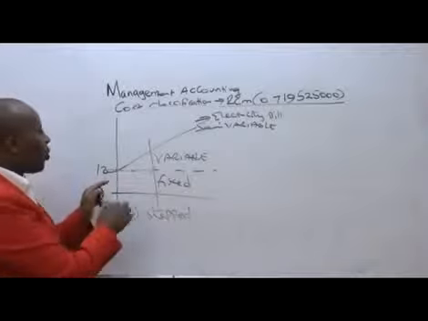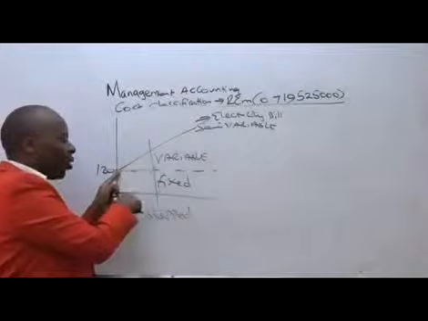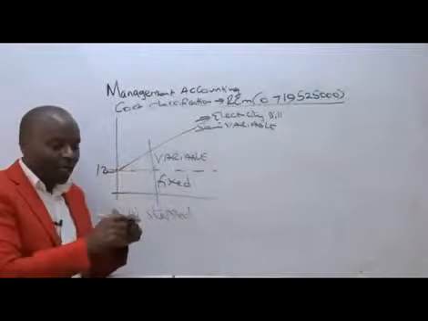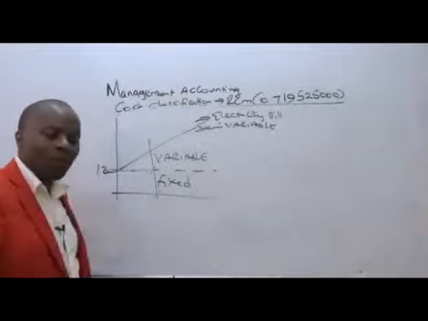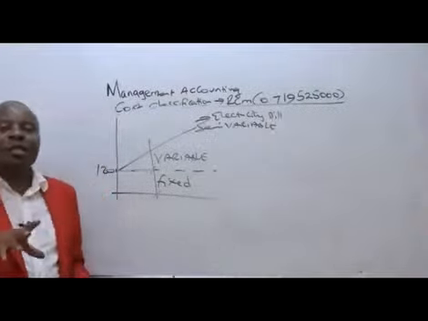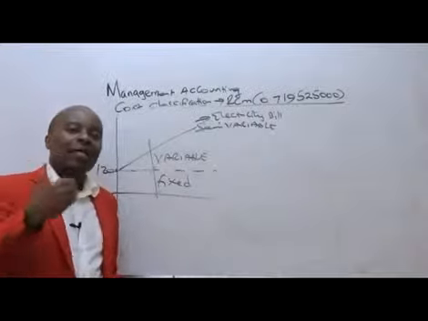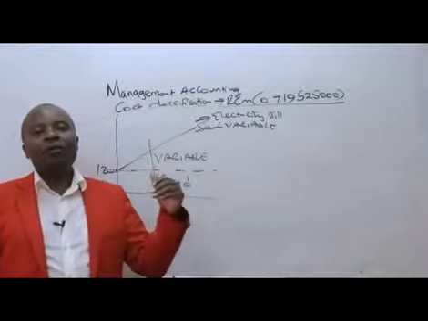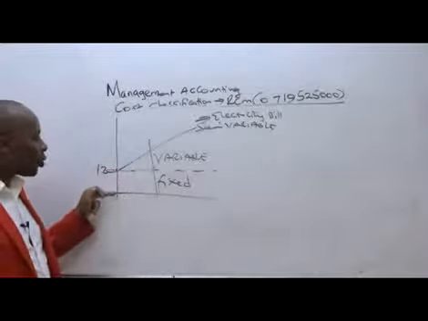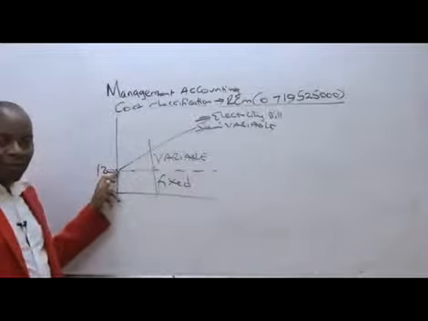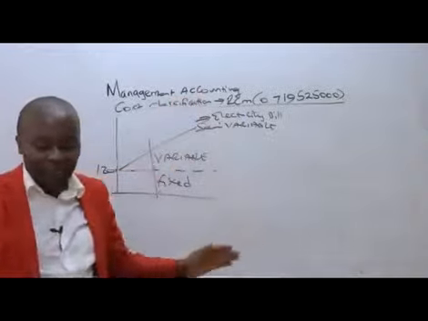Now from there, we shall have this component of our bill, which is dependent on the number of units which we are consuming. Most importantly, it is for us to appreciate the fact that semi means half, partly fixed and partly variable. And of course, under semi-variable cost, our cost will never begin from zero. Our cost will begin from some higher point up there and then move up like that. That's semi-variable.